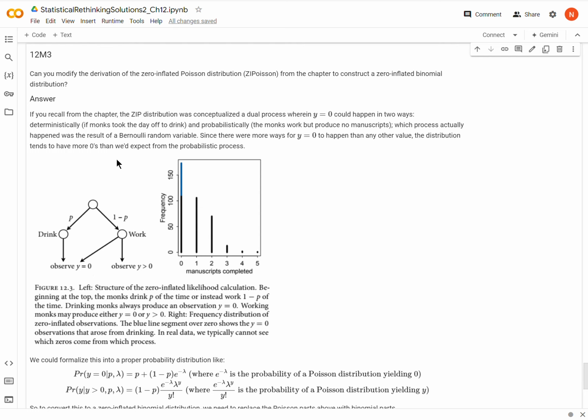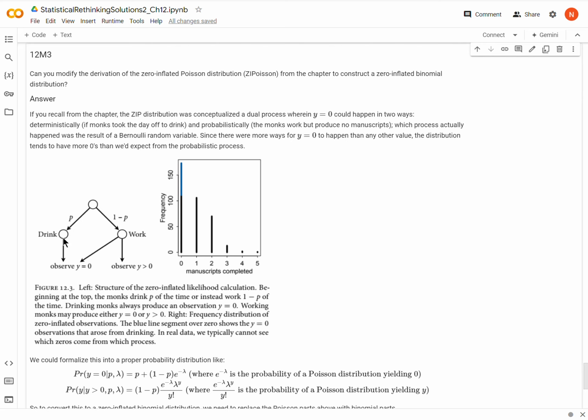This leads to a situation where the value y equals 0 has more than one way of materializing. Either the monks work but for whatever reason just did not produce a manuscript, or they don't work at all, in which case, of course, no manuscripts are produced. Because of that, there are more zeros in the distribution than we would expect from a Poisson distribution. That's the idea of the zero-inflated Poisson distribution.